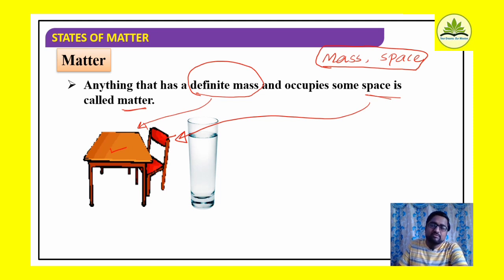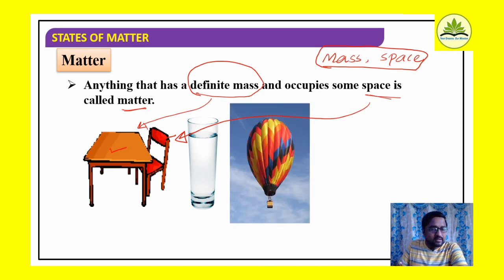Now consider a glass of water. Can I say it is matter? Yes, it is matter itself. And a balloon, a parachute balloon filled with a certain gas. It is also matter itself because they all have a definite mass and they occupy certain space in the universe. Therefore, they are referred to as matter here.